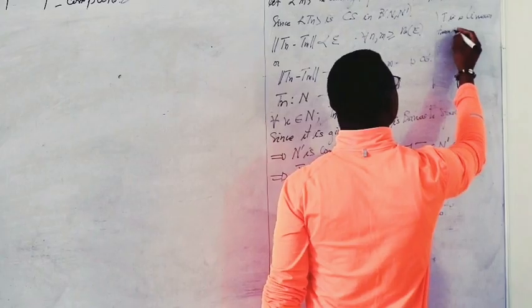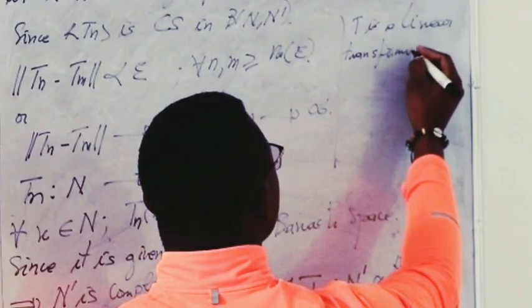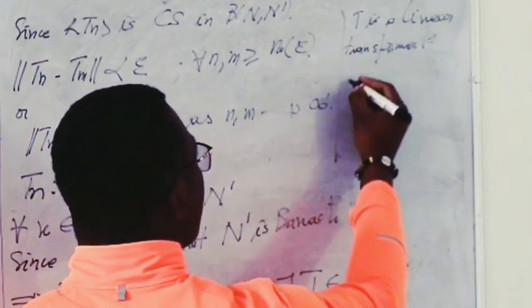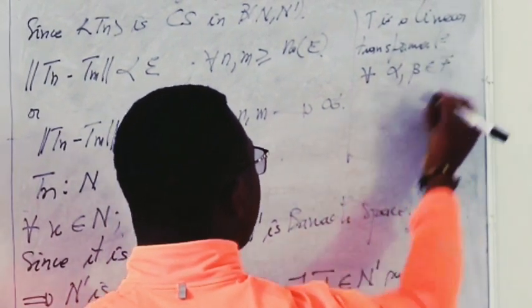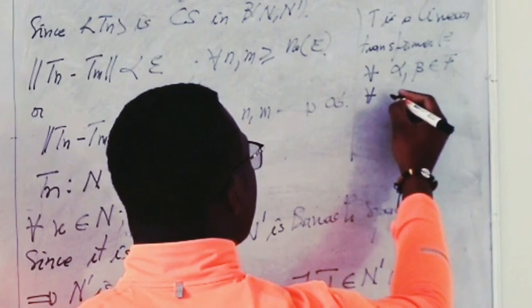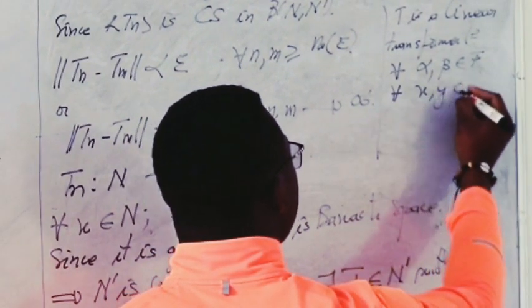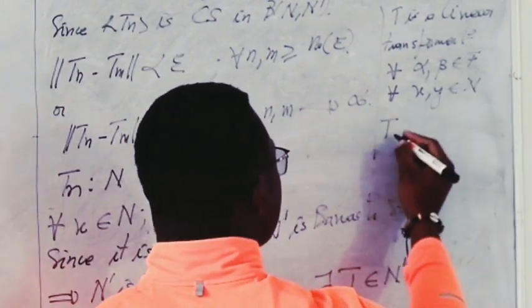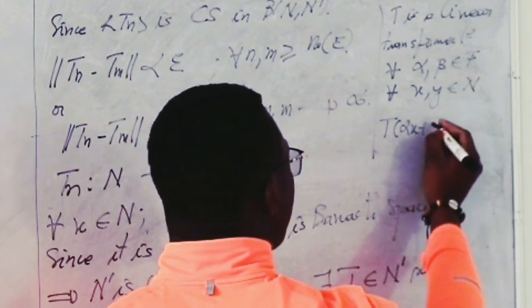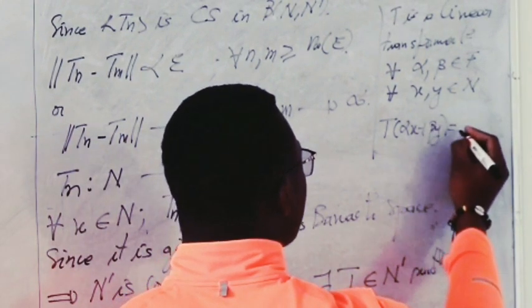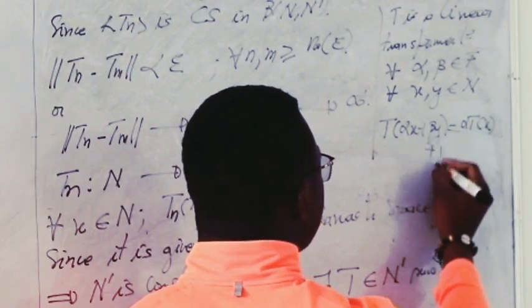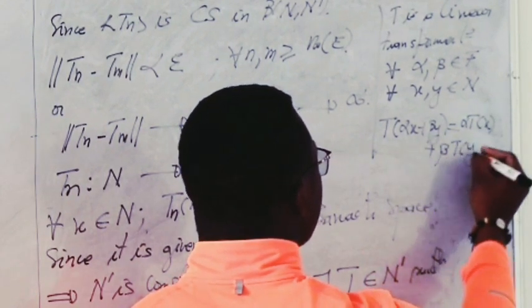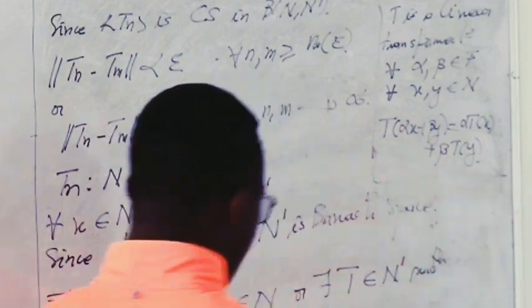T is a linear transformation if for two scalars alpha, beta belonging to field F, and for all x, y belonging to N, T of alpha x plus beta y is equal to alpha T of x plus beta T of y. This is the definition of linear transformation.